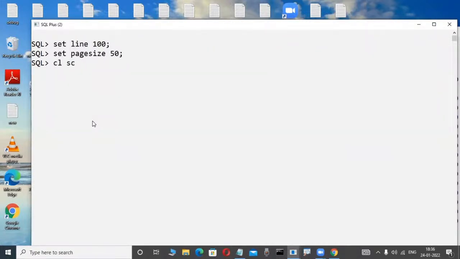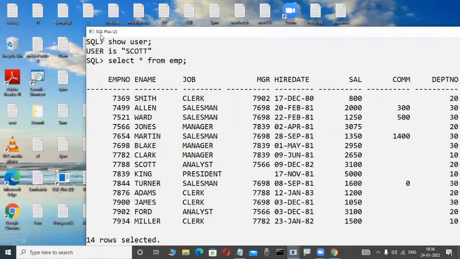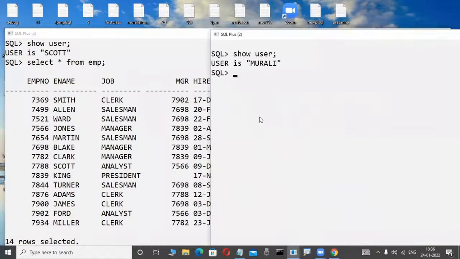Okay, another employee is there. Another employee, Murali, is there. Slowly observe here. One employee, Scott, is there, and another employee, Murali, is there, for example. Maybe you are guessing this. Okay, two employees are there in a company.